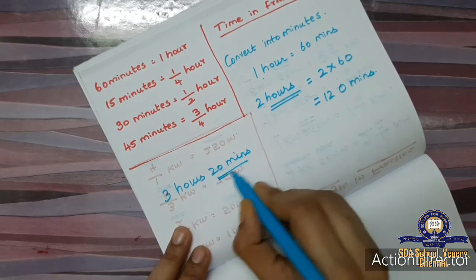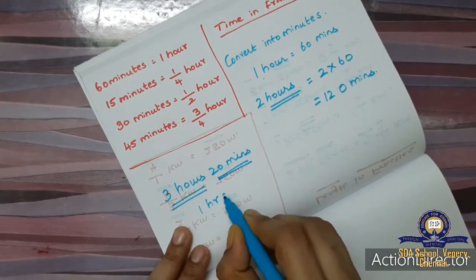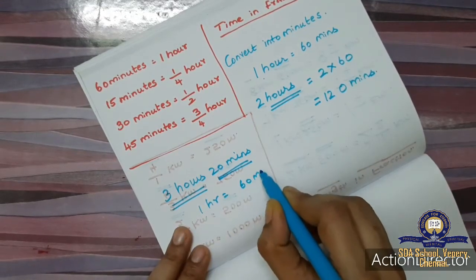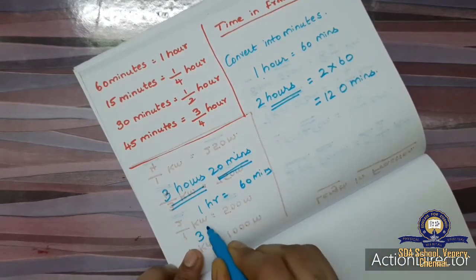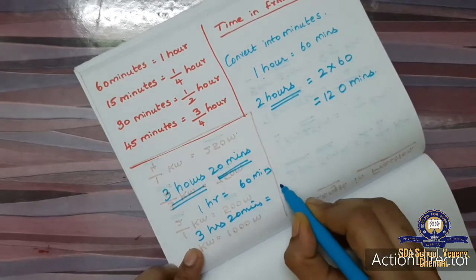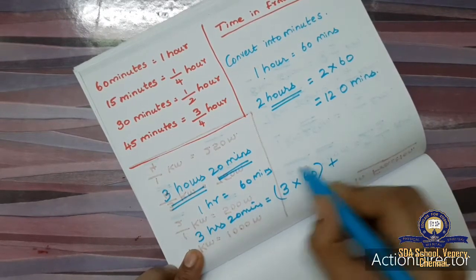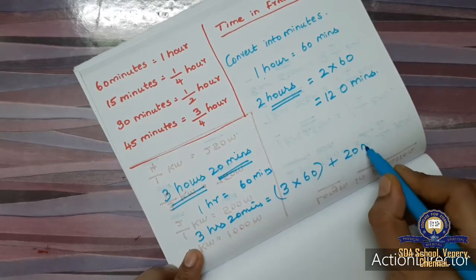Already this 20 is in minutes, only 3 we have to convert. So we know 1 hour is equal to 60 minutes. Then 3 hours 20 minutes is equal to 3 into 60 plus this 20 minutes I am going to keep as such.